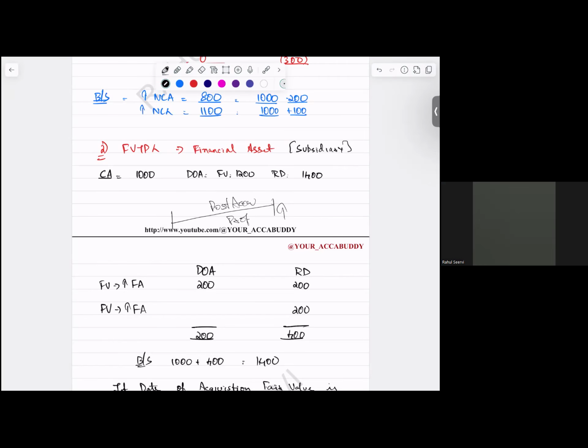Yes, sir. Why? This is a subsidiary's item. So subsidiary's item, what will happen? It will have two effects. Yes, sir. So this part is also done.